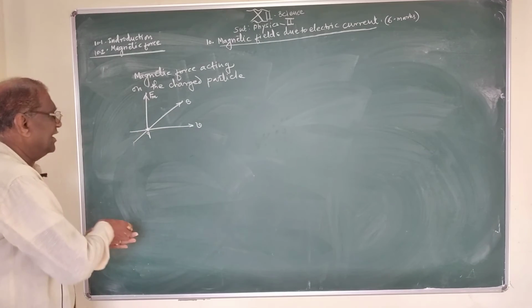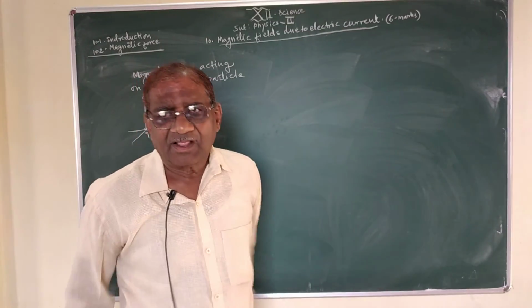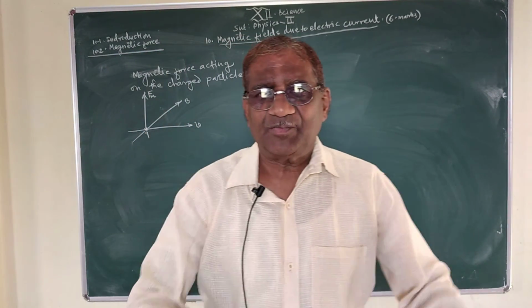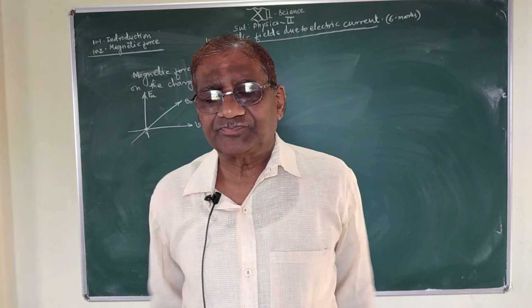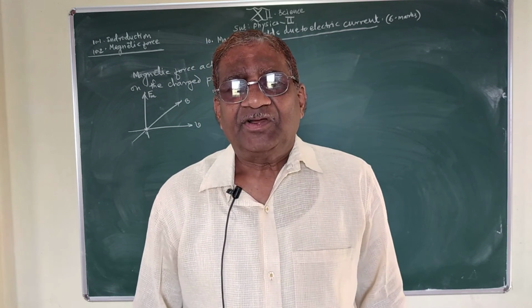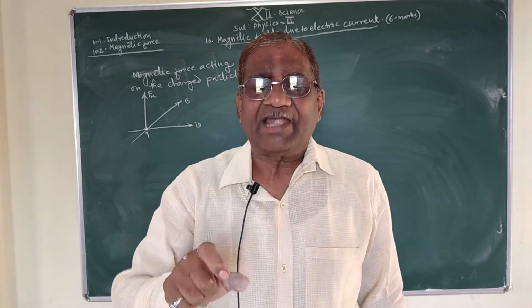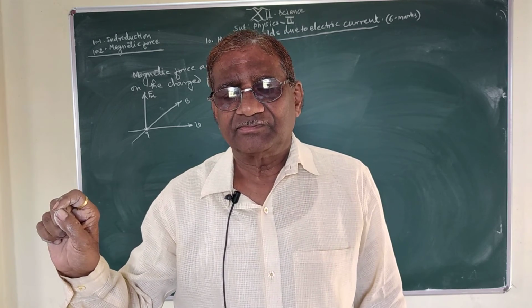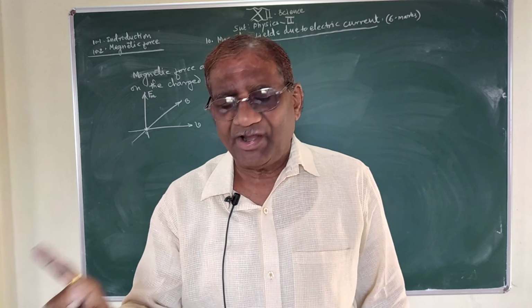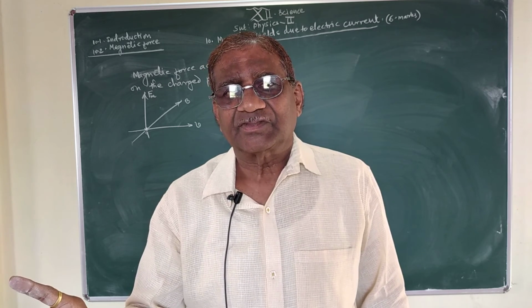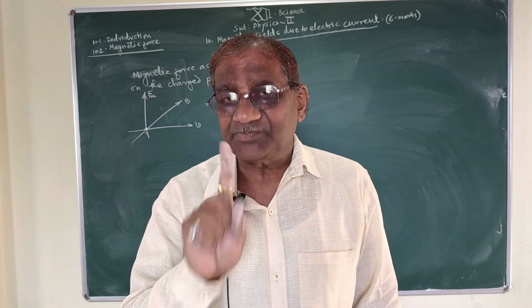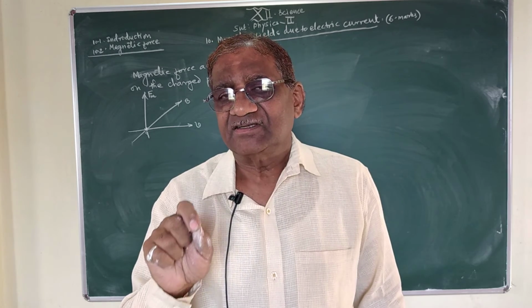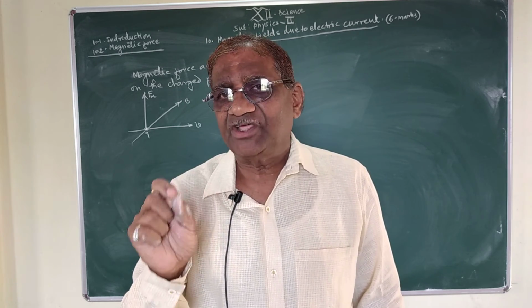Now, in case of a conductor containing a large number of free electrons, the free electrons move through this conductor from one point to another with certain speed. This speed is called the drift velocity of the electron.